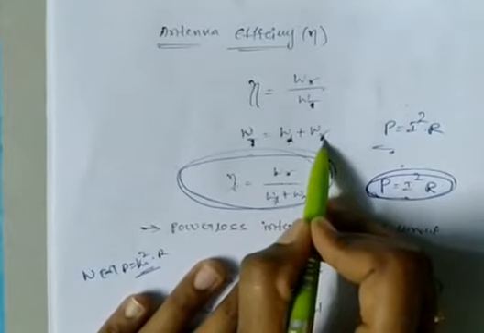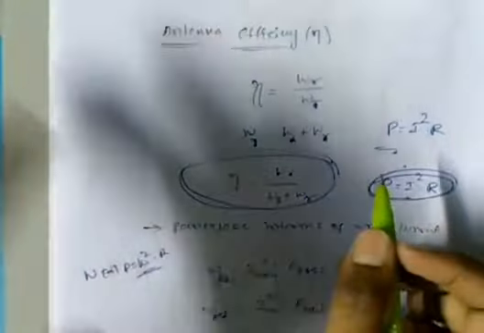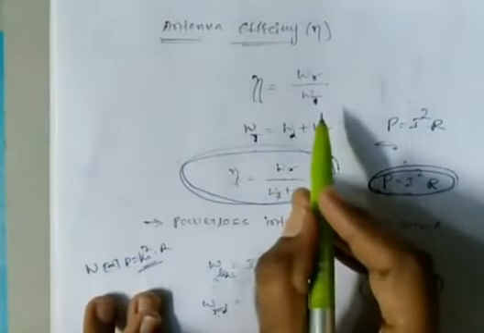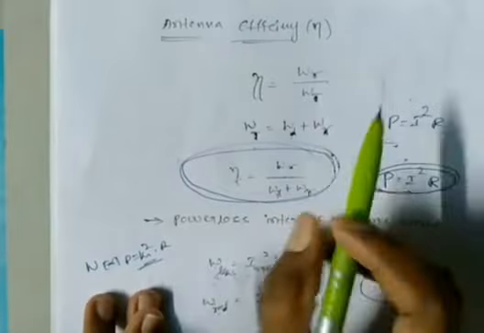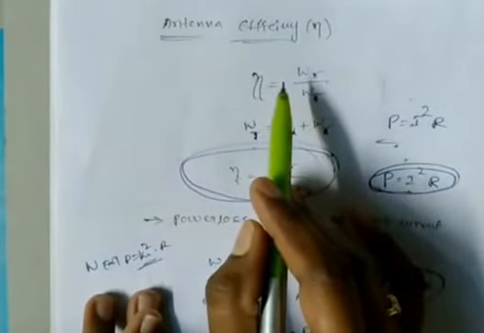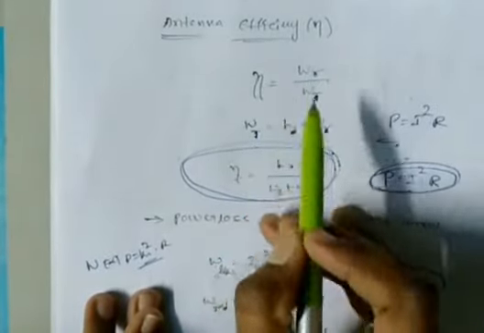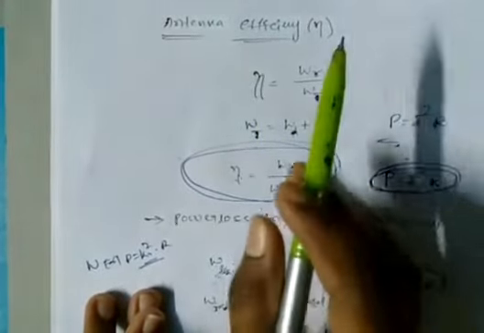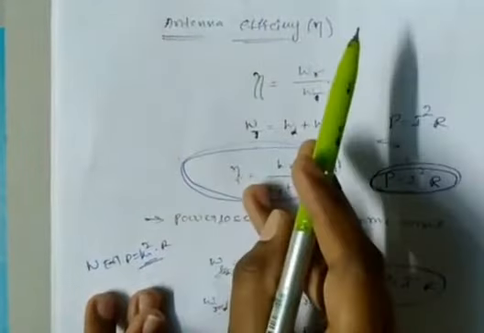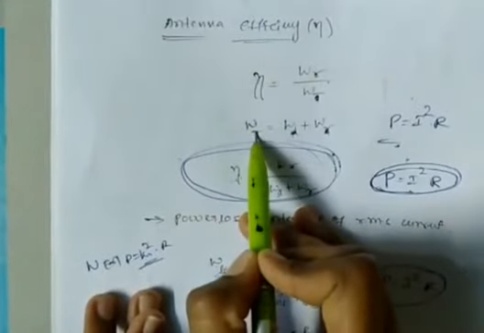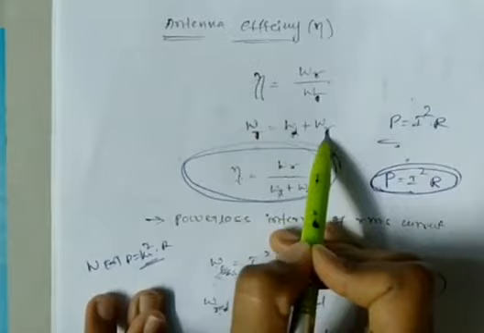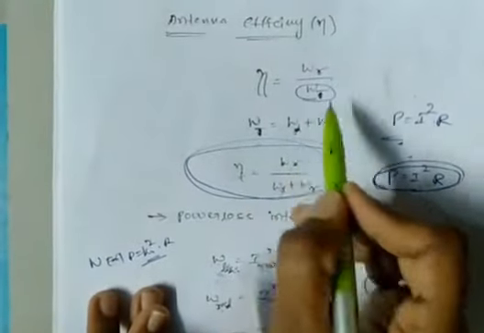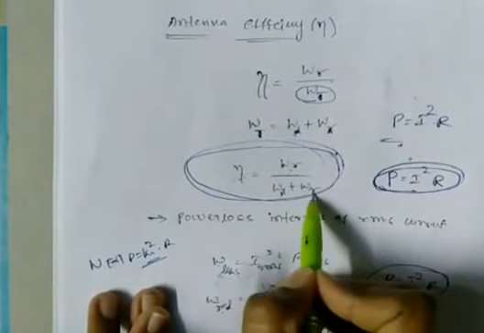Why? Because practical antennas are made with conductors, and those conductors have some resistance. Due to that resistance, power loss exists. That power loss is also known as ohmic loss. Due to that loss, the power the antenna radiates into the free space must be less than the total power supplied to the antenna. So the total power equals lost power plus radiated power. So eta equals WR by, in place of WT, I am writing lost power plus radiated power.